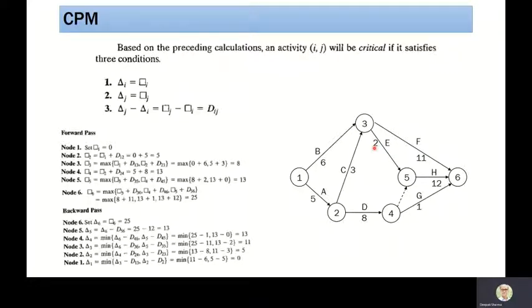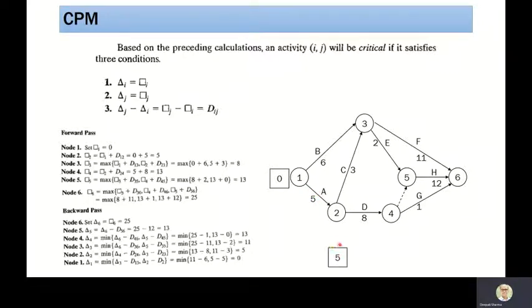Let us perform the forward pass. As we know, we start with node 1. Here I write a square and inside it I write 0, because we are starting at 0. Now let us move to node number 2. We can see that node 2 can only be reached by activity A. So the earliest occurrence time for node 2 is 5, because the duration of A is 5.